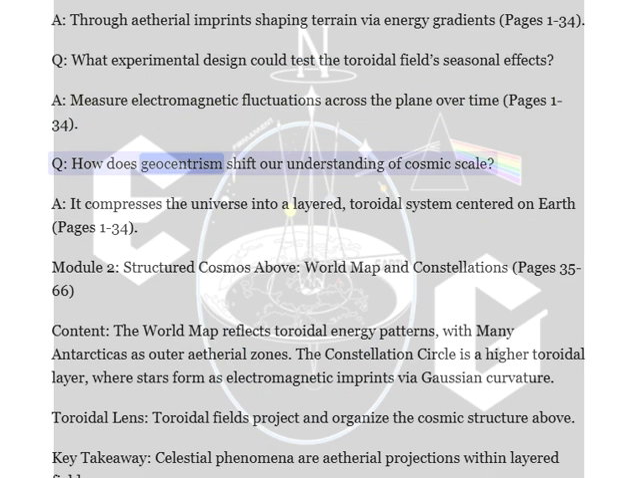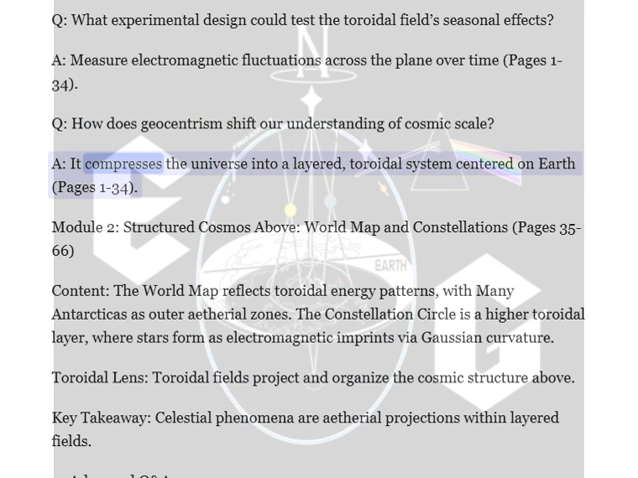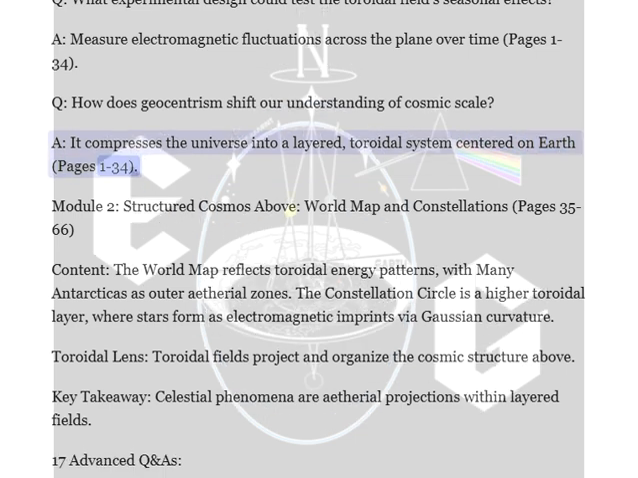Q. How does geocentrism shift our understanding of cosmic scale? A. It compresses the universe into a layered toroidal system centered on Earth, pages 1 to 34.